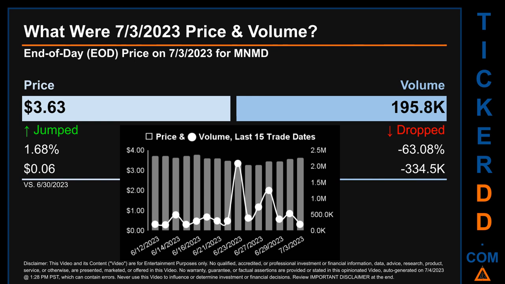The graph shows price and volume for the last 15 trade dates. Across a range of 50 cents, the max and minimum end of day price were respectively 3.77 and 3.27. Volume saw a range of 1.9 million, from a day low of 181.4 thousand to a day high of 2.1 million.